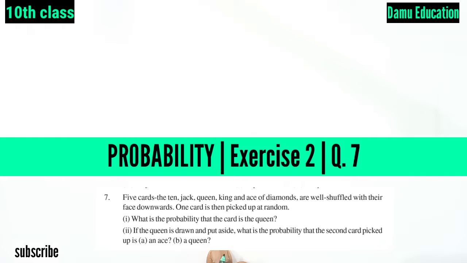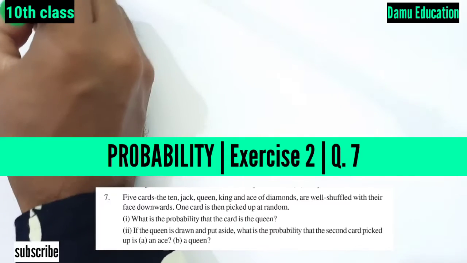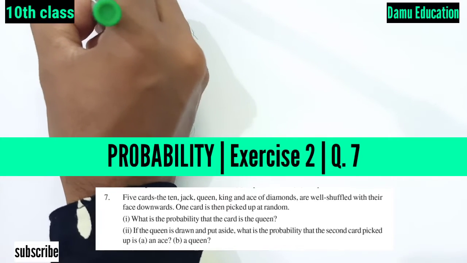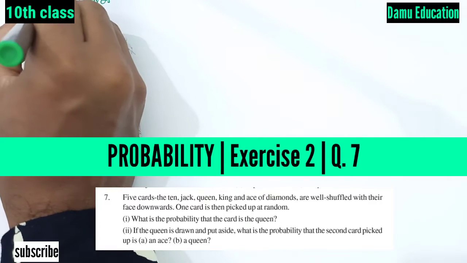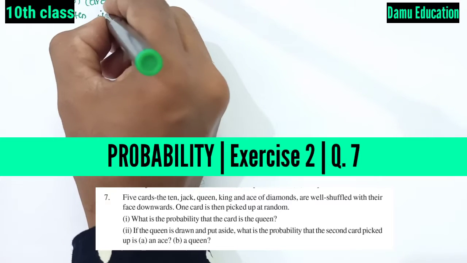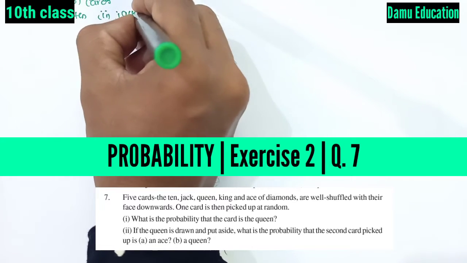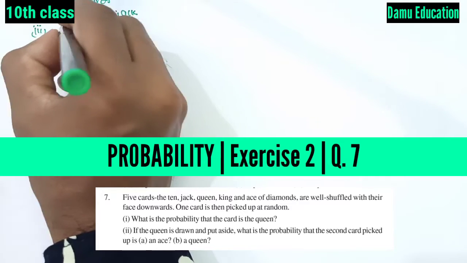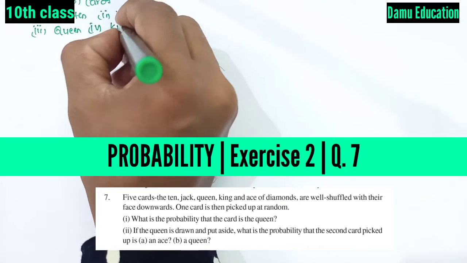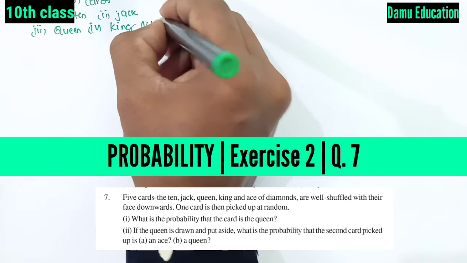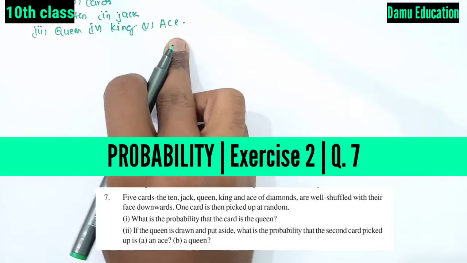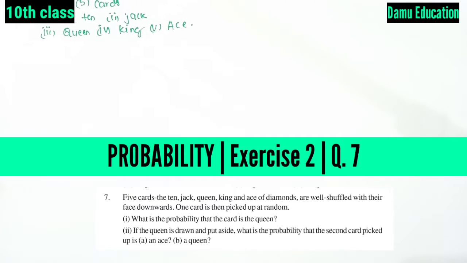So in this module, we are going to discuss our seventh question. 5 cards are given. In that, the first one is the 10, the second is Jack, the third is Queen, the fourth is King, and the fifth is Ace. So these are the 5 cards: 10, Jack, Queen, King and Ace.